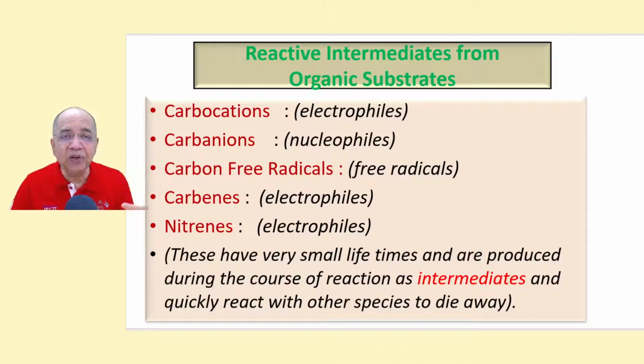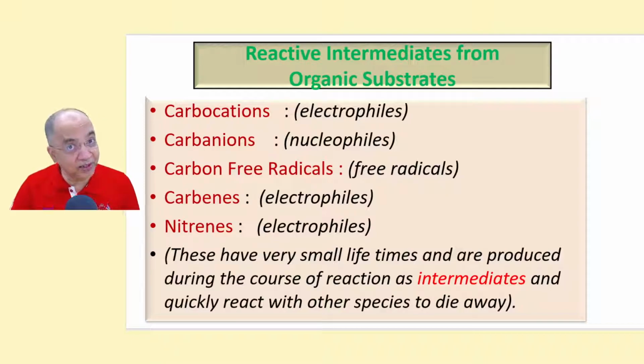They live for an extremely short time and then react with other species, leading towards product formation. These intermediates are of five types.